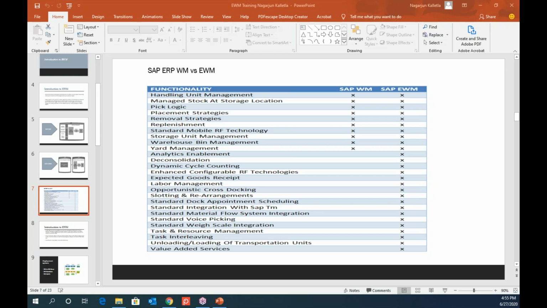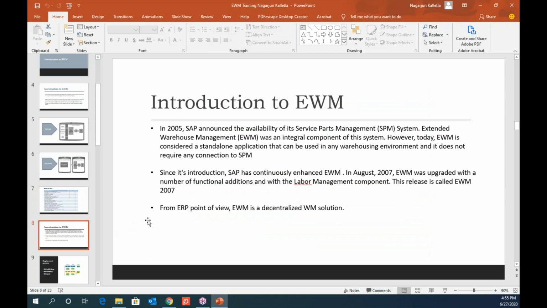So when you know that it's being done within 7 minutes, the next time your target gets reduced to 9 minutes or 8 minutes, right? That is how labor management will help you to improve your efficiency.